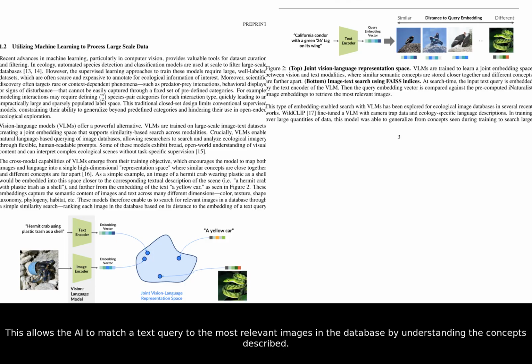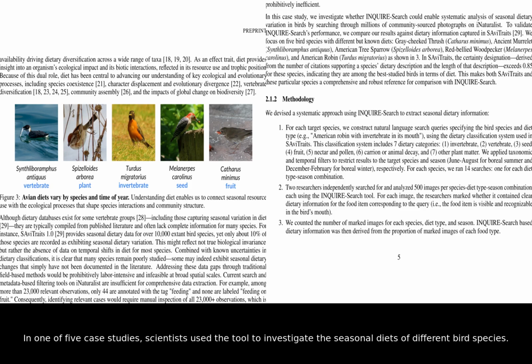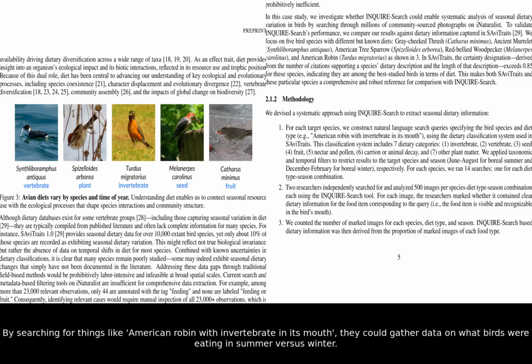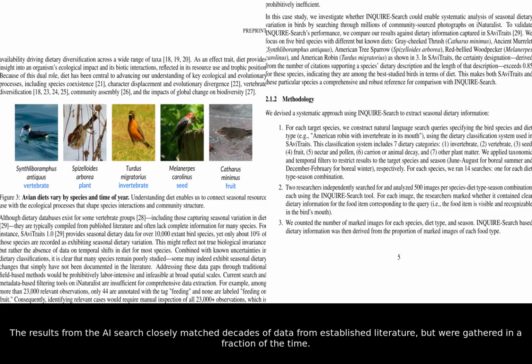concepts described. In one of 5 case studies, scientists used the tool to investigate the seasonal diets of different bird species. By searching for things like "American robin with invertebrate in its mouth," they could gather data on what birds were eating in summer versus winter. The results from the AI search closely matched decades of data from established literature, but were gathered in a fraction